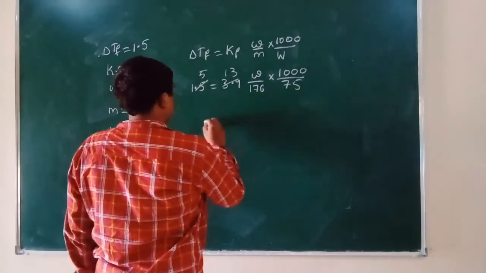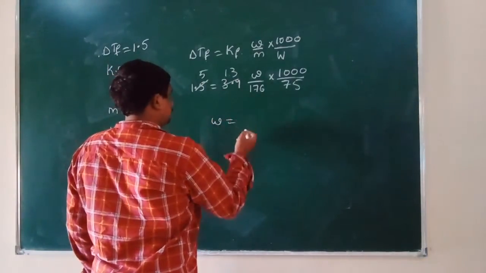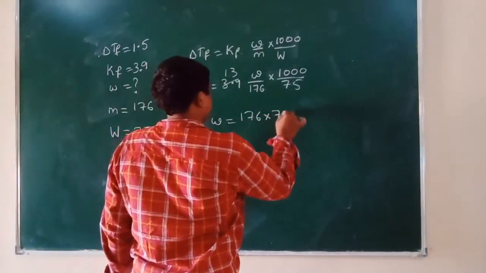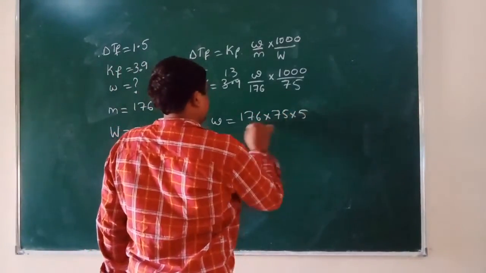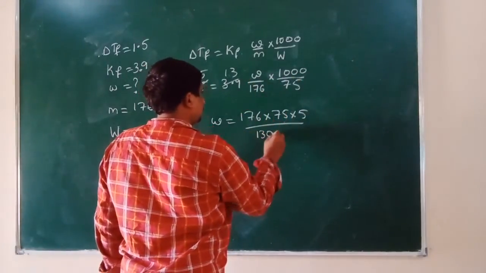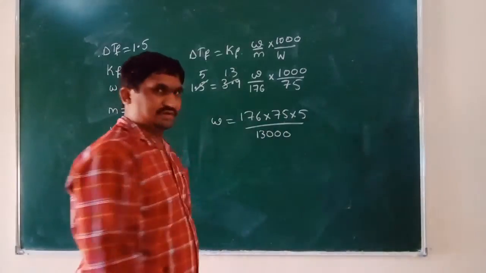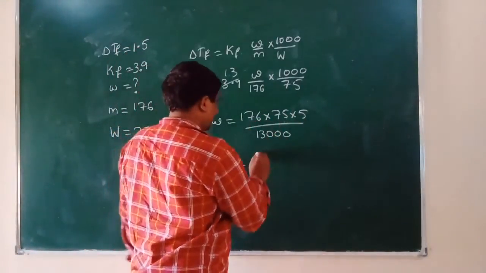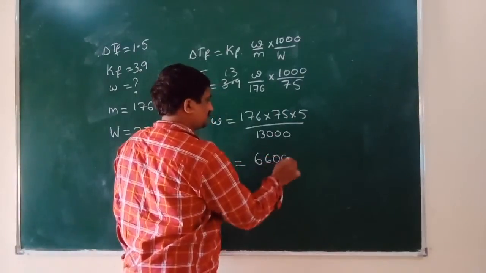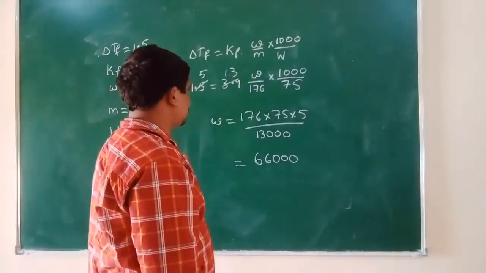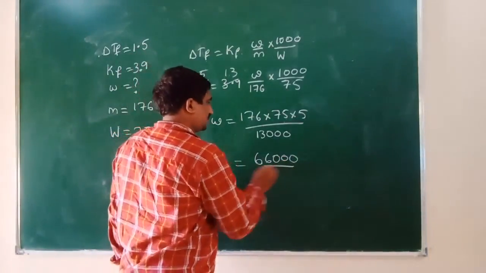So W is equal to 176 into 75 into 5 divided by 13 into 1000. 13 into 1000 is 13,000. If you do this multiplication, we get 66,000.